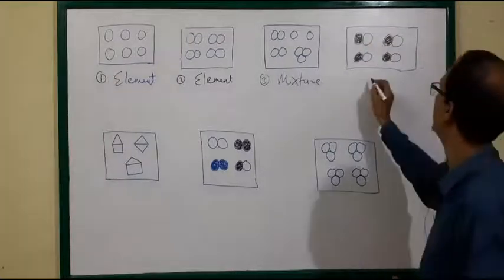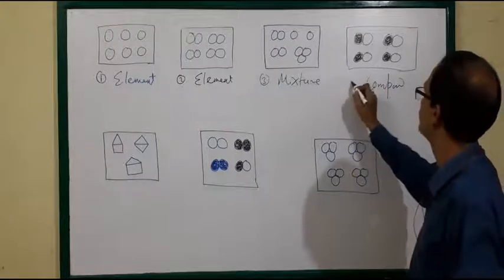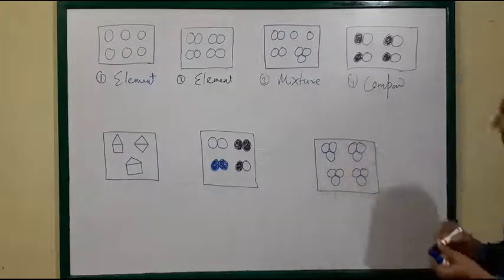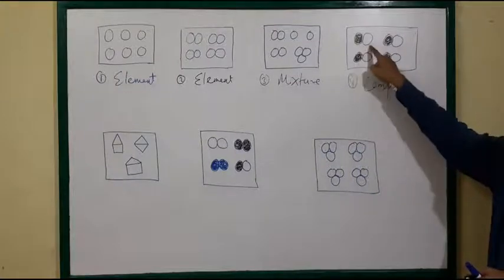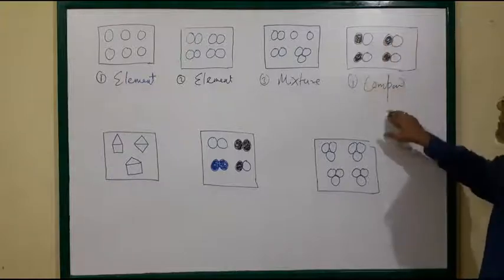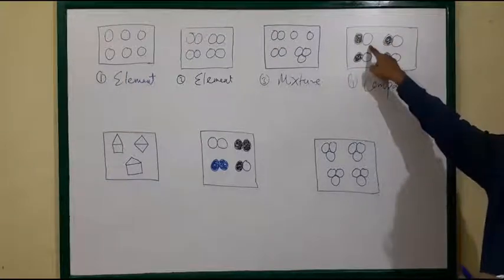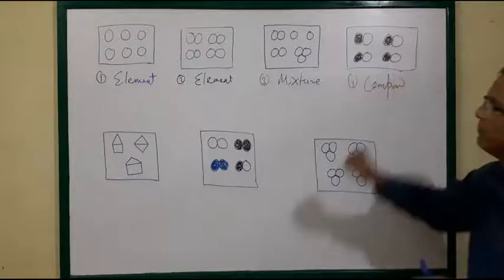That's why it is a compound. So the fourth one is a compound made of different elements in a fixed ratio. Why fixed ratio? One black, one white, black, white, black, white, black, white. That's why it is a compound.